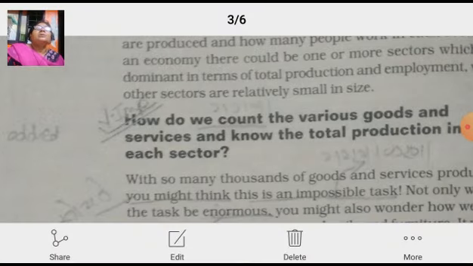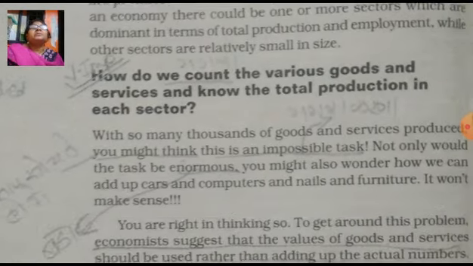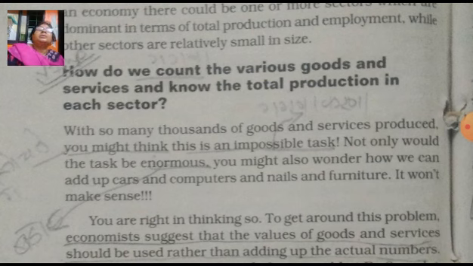Here the question is: how do we count the various goods and services and know the total production in each sector? This question is very important. How do we count the goods and services produced in the primary and secondary sector, and the total production of each sector, that is, the primary, secondary and tertiary sector?